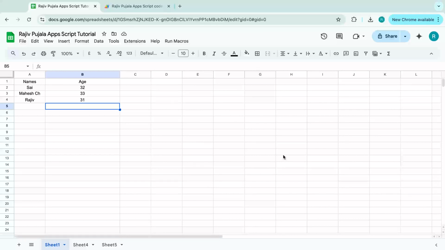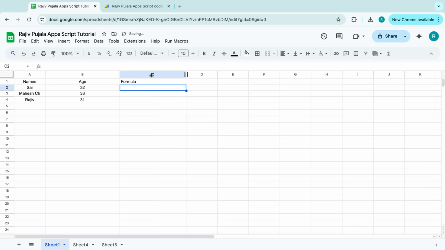I am Rajivpujala. In this video, let's see how to record the macros and how to use those recorded macros again and again. For example, let's start with a formula here. So the formula over here is that in the column C, I mentioned a formula. Let's assume that there's a task that you want to apply the formula every day, and instead of applying the formula manually, you want to use the app script macros.